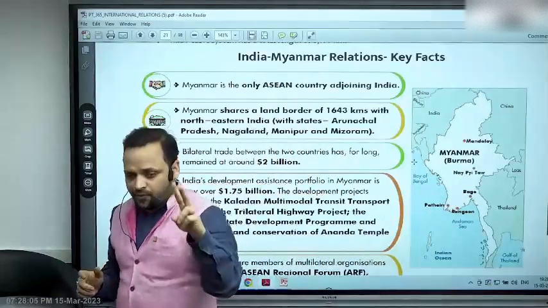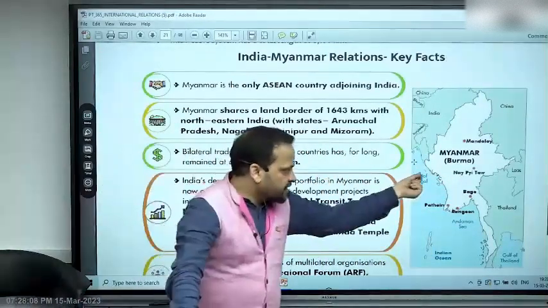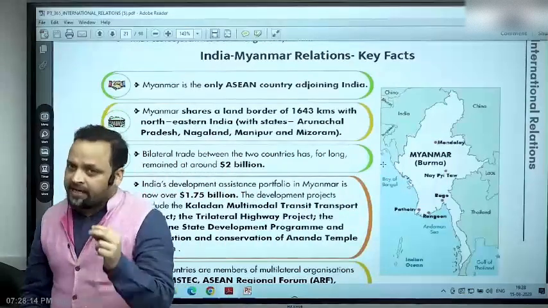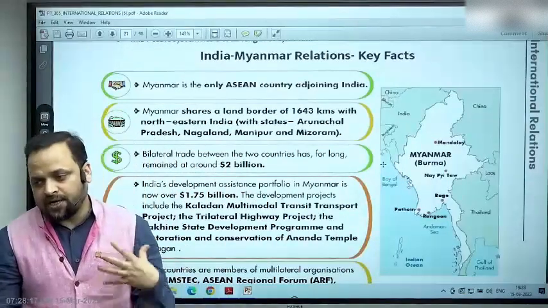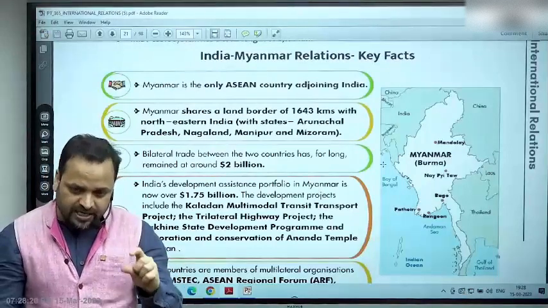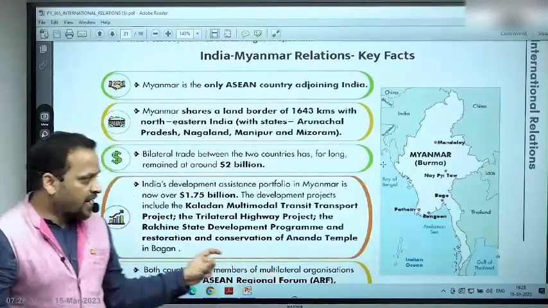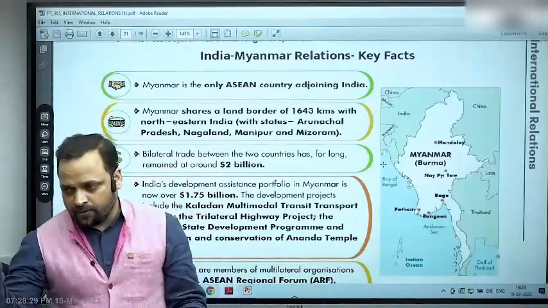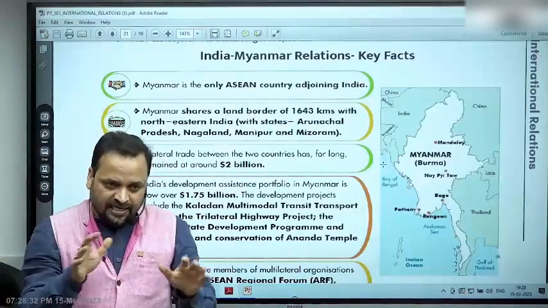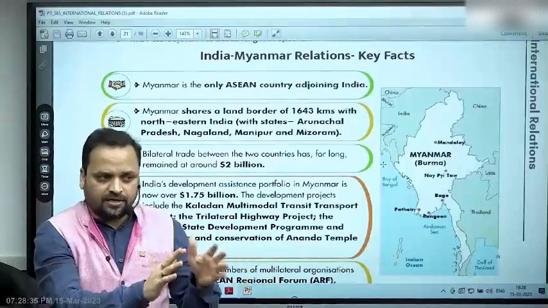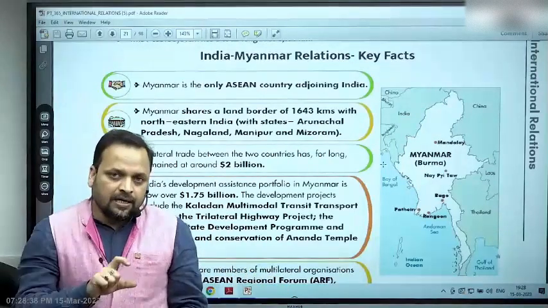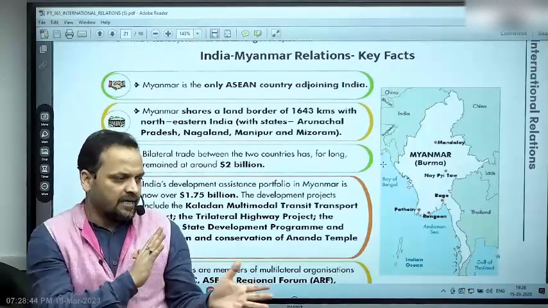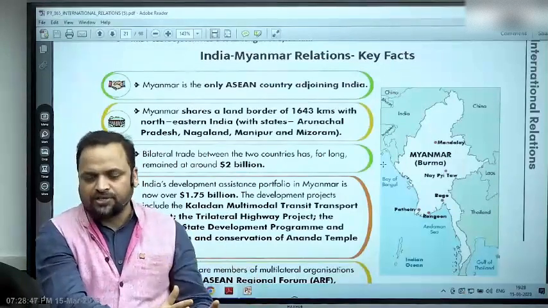Why is Rakhine in the news? For two reasons. One, the terminus, which is the Sittwe port of the Kaladan multimodal project, is in Rakhine province. Two, the Rohingyas, who have been in the news because of humanitarian concerns and refugee issues, also originate from the Rakhine province. So when there is a conflict, other countries ask for our help. For example, Bangladesh would ask for our help in the case of the Rohingya crisis, because the largest number of Rohingya refugees are in Bangladesh, close to 600,000 to 1 million refugees. So what we did was we provided help to Bangladesh under Operation Insaniyat, basically supplies to manage the refugee population there.